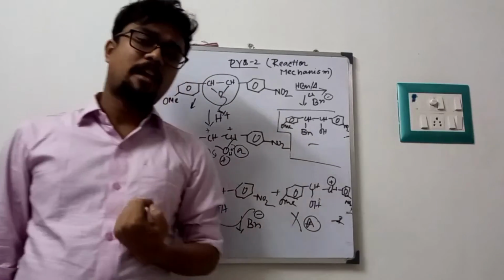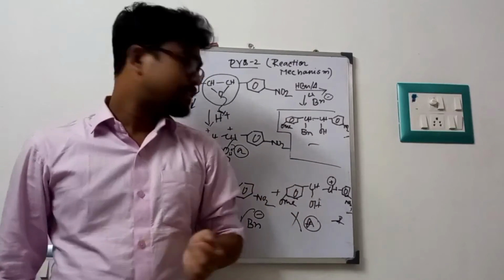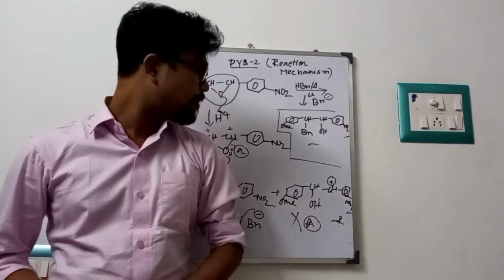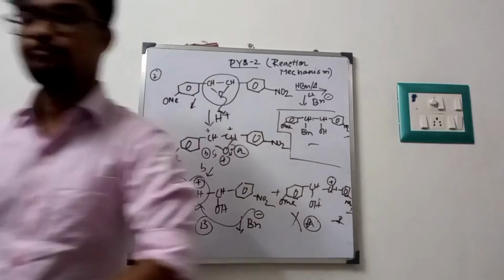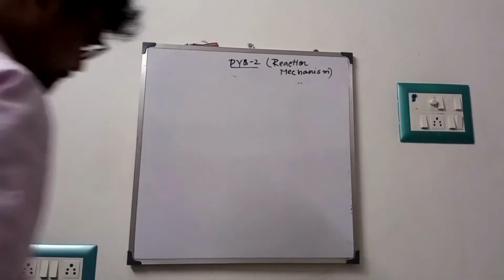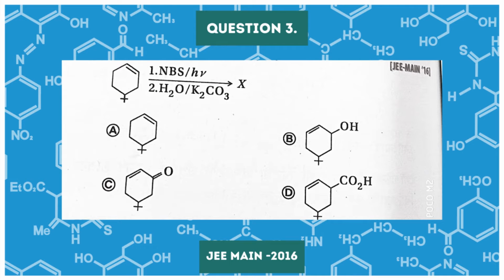So this was our second problem. Now I am going to the third problem, that I think came in the JEE Main exam. So note it down. In the third problem, we are going to discuss a free radical mechanism.